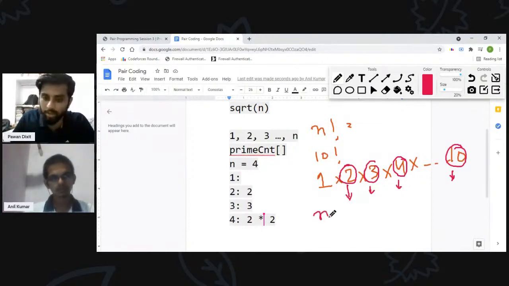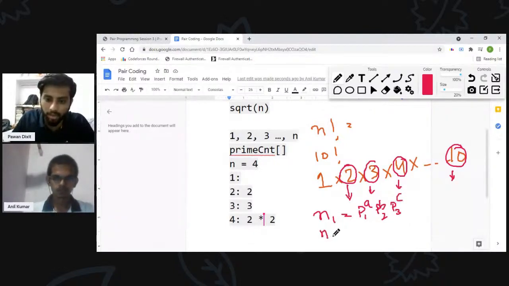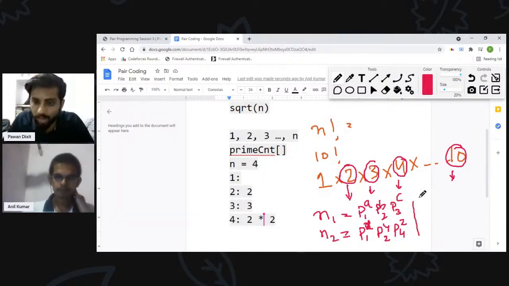So if we have one number n1, which is of the form P1^A, P2^B, and P3^C, and we have another number which is of the form P1^X, P2^Y, and P4^Z, right? So the total number of factors of n1 into n2 will come out to be what?